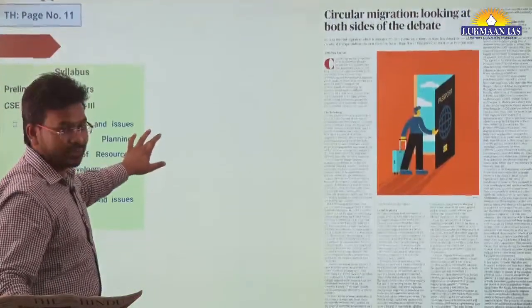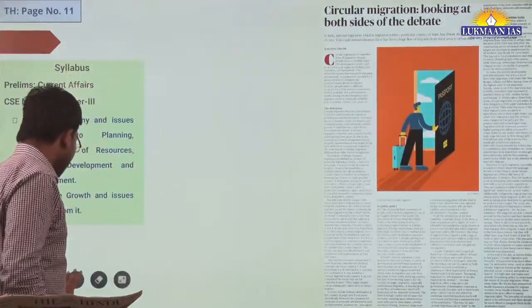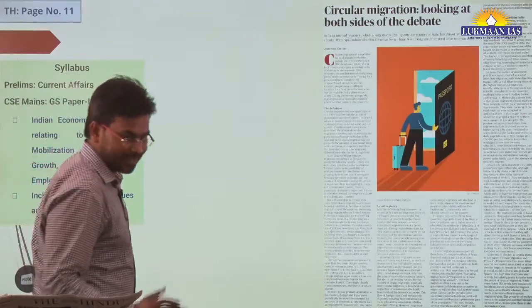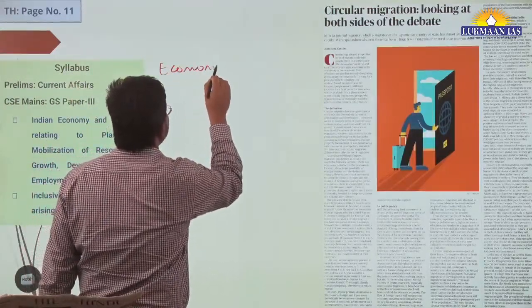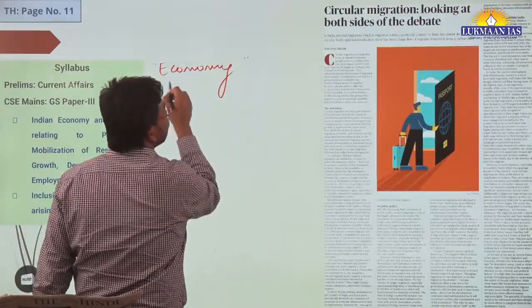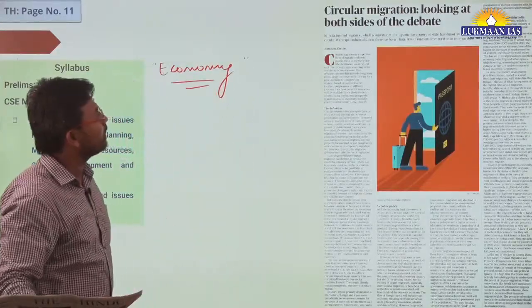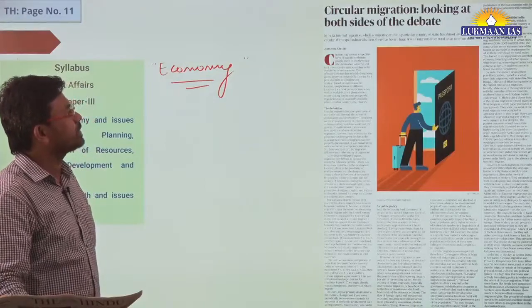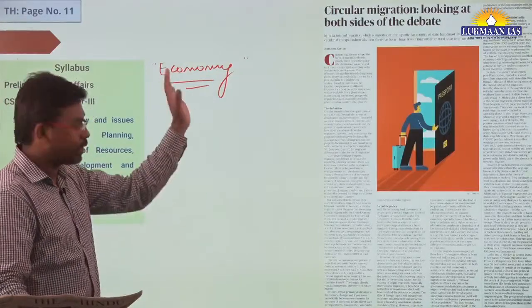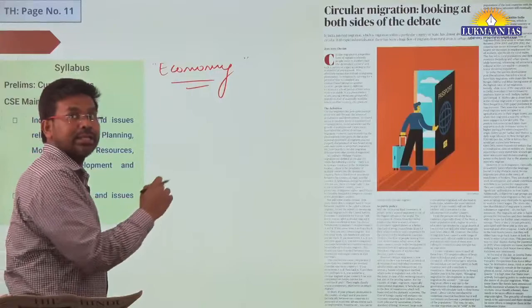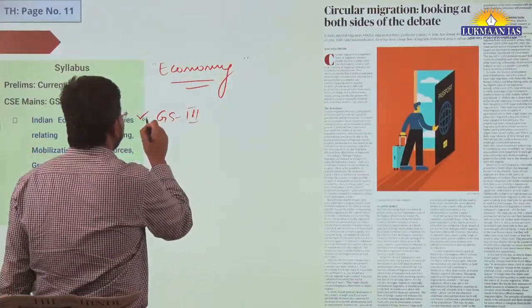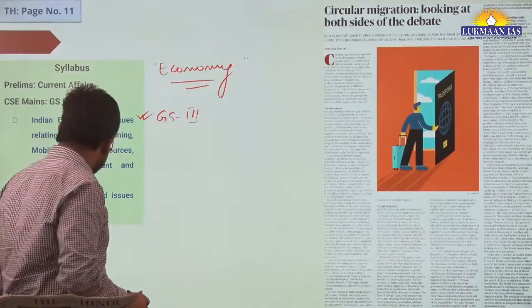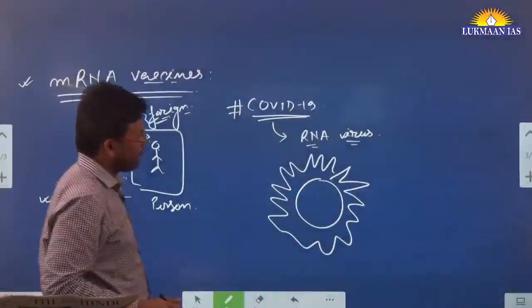Now this topic is very important. This is a topic from economy, so it is an interesting topic for you also, right? You are a person from economy. It is circular migration, looking at both sides of the debate. This is one of the most important topics. It is important for GS paper 3. So let's understand this topic, circular migration.